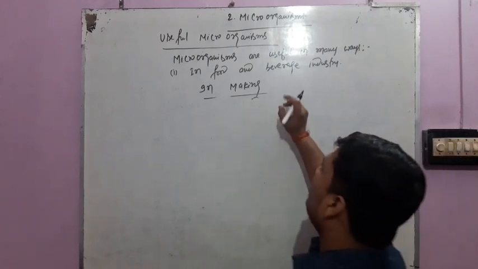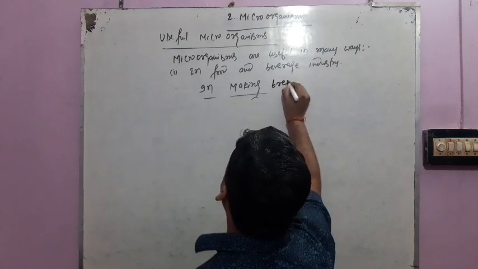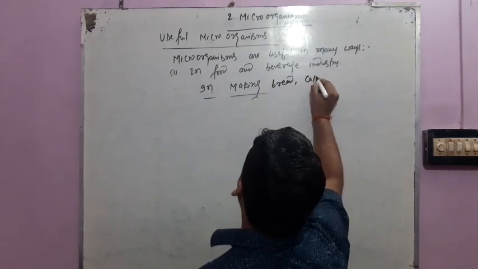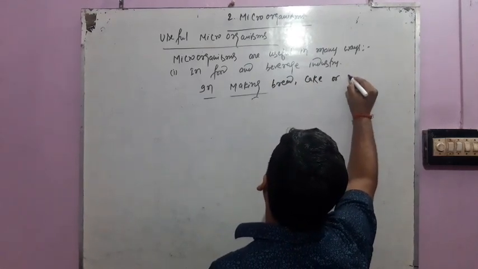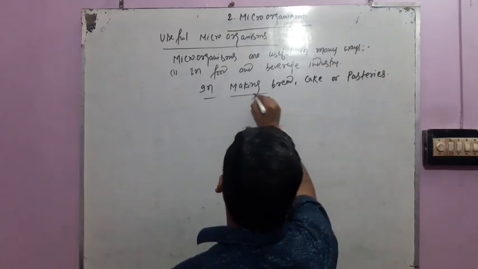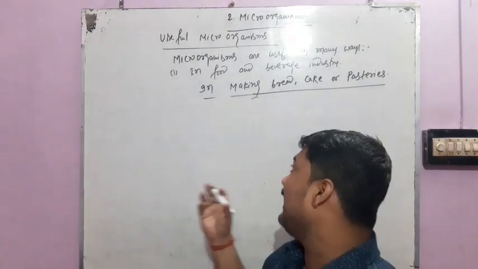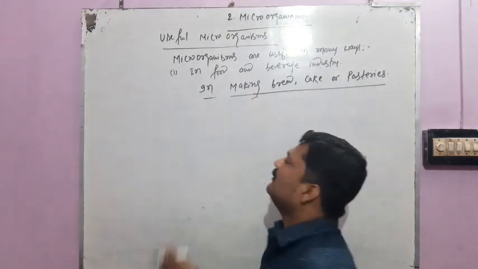The second use of microorganisms in the food and beverage industry is in making bread, cake or pastries. What is necessary for making bread, cake or pastries? Yeast.